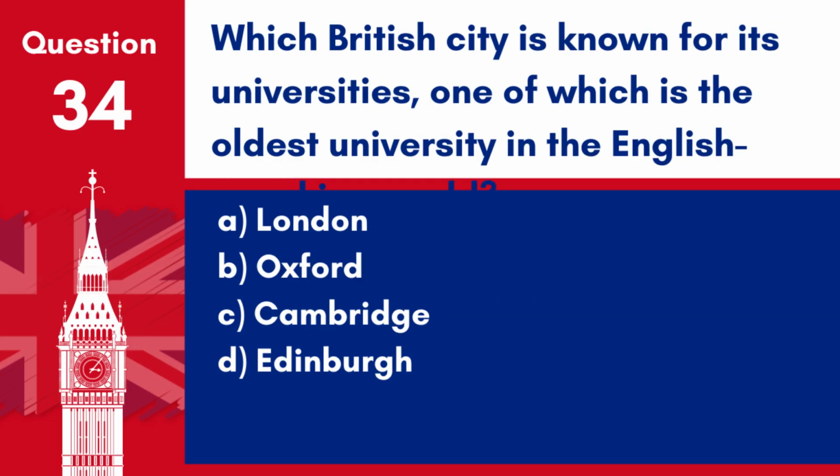Question 34. Which British city is known for its universities, one of which is the oldest university in the English-speaking world? A. London. B. Oxford. C. Cambridge. D. Edinburgh. Answer B. Oxford. Oxford is known for its universities, one of which is the oldest university in the English-speaking world.